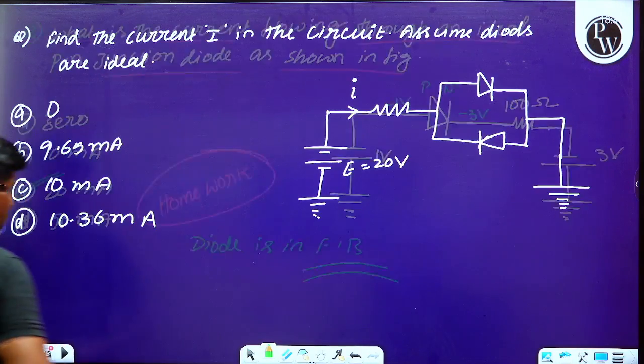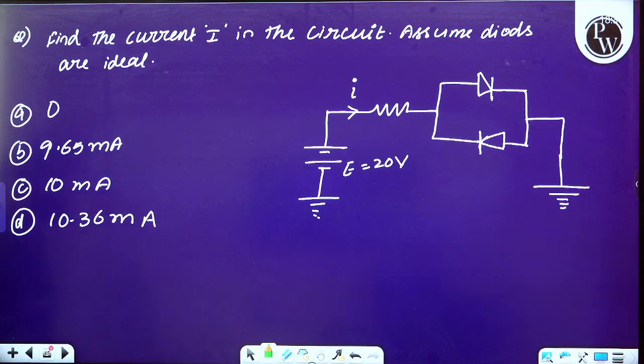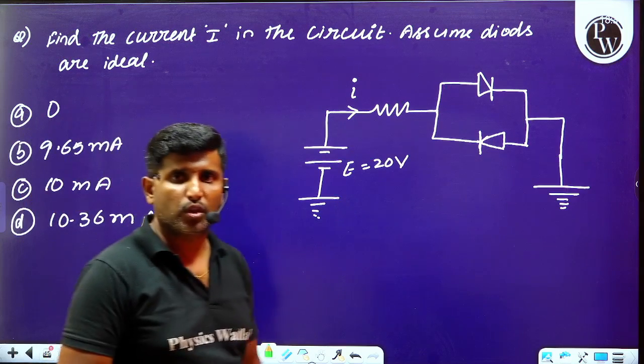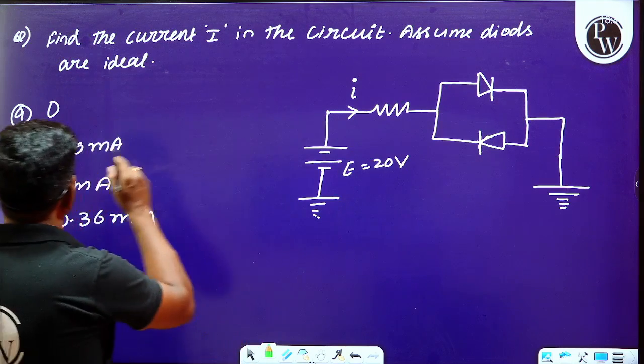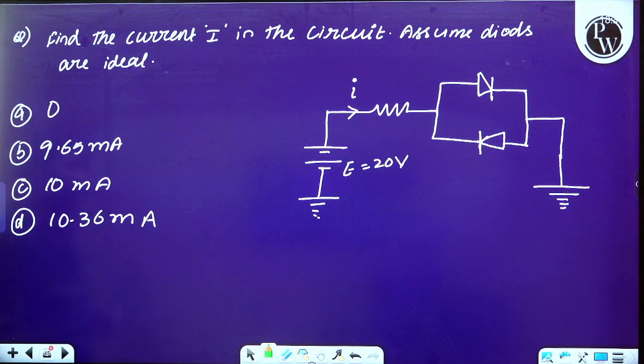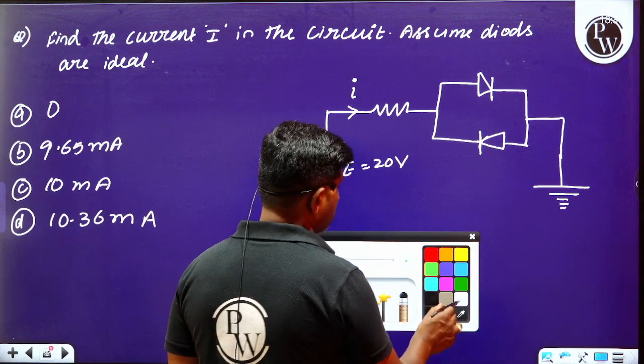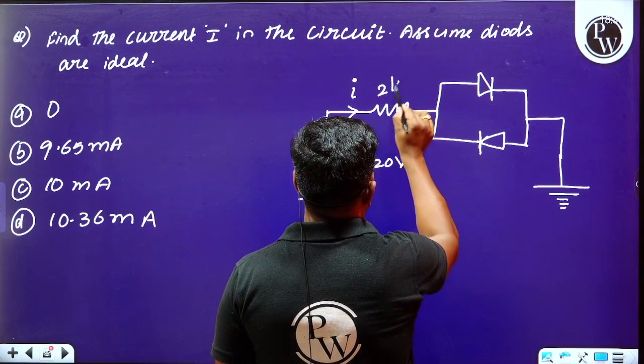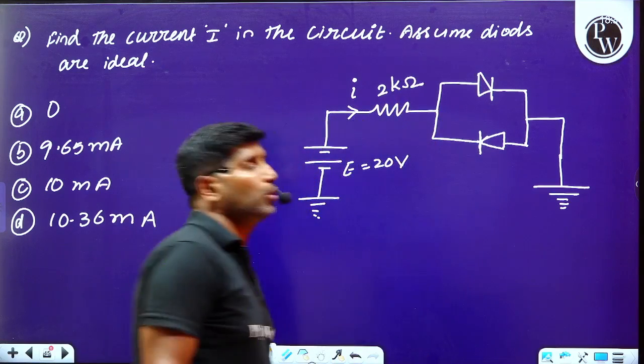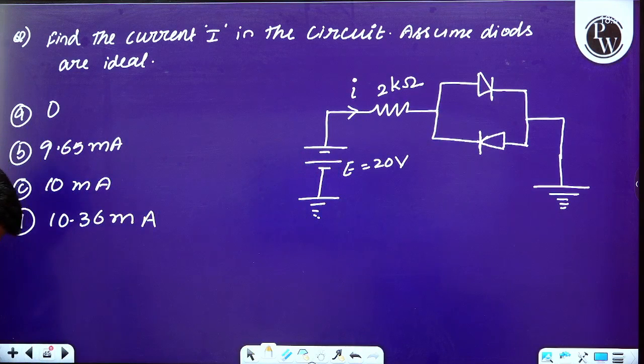So similarly, let us see the last question of this chapter. Find the current in the circuit. Assume the diodes are ideal. Okay. So please observe this, and the resistance is given to be equal to 2 kilo ohm.